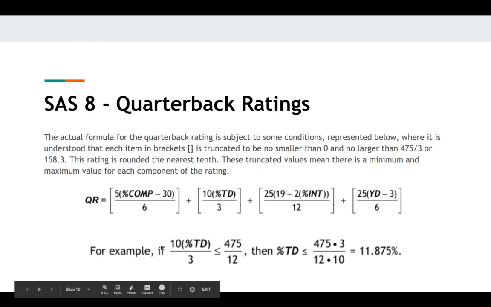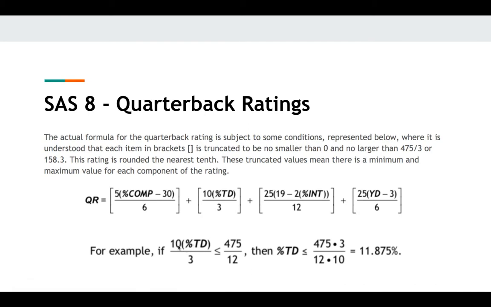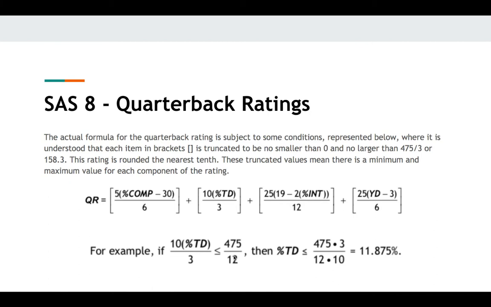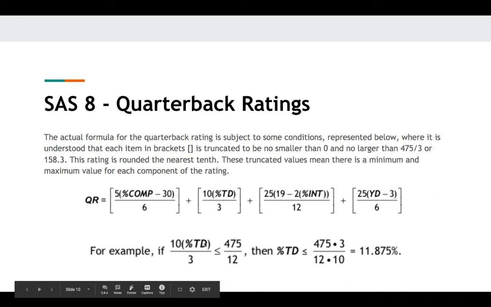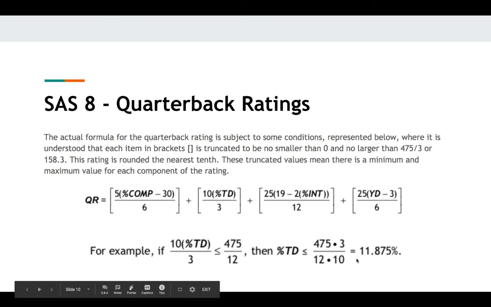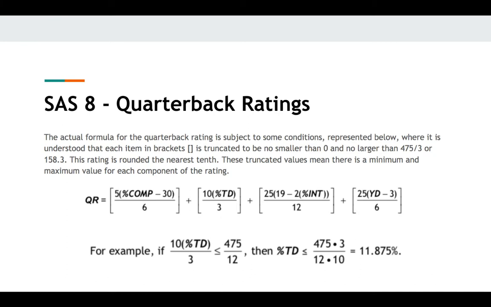So, for example, looking at this one right here, the touchdown percentage: 10 times the percentage of TD over 3 is less than or equal to 475 over 12. If that's true, then 475 times 3, because we're cross-multiplying, multiplying both sides by 3, divided by 10 and 12, nets you 11.875%. So we know that the limit on that side is 11.875%. And the limit on the left side is going to be 0. Obviously, 0 TDs nets you 0 added to your score.